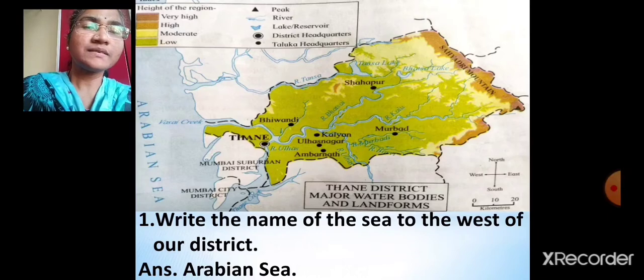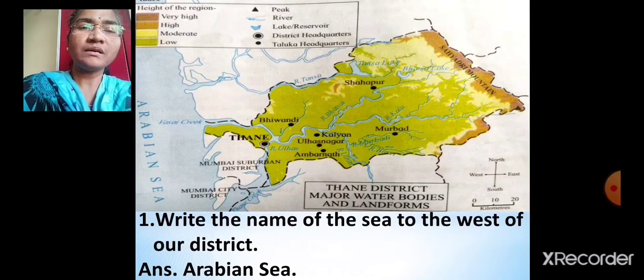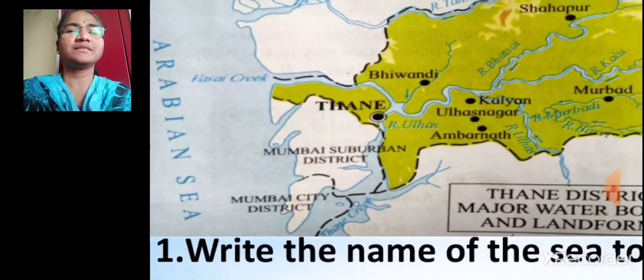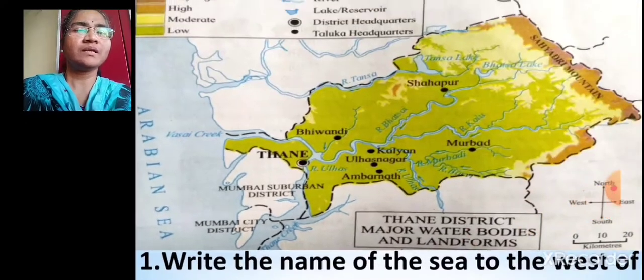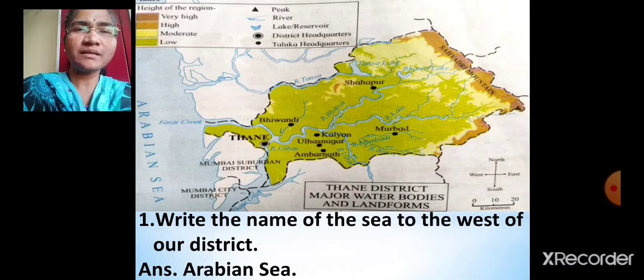Write the name of the sea to the west of our district. Everyone knows which sea lies to the west of our district? Arabian Sea, right? See here. So, the name of the sea to the west of our district is Arabian Sea.